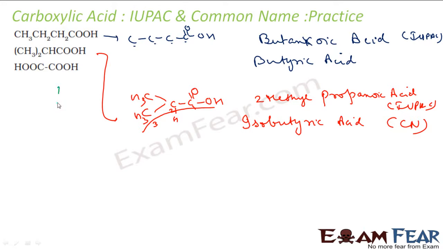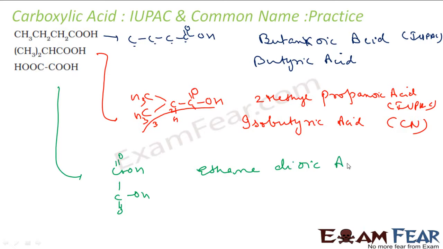The next is this compound, HOOC-COOH, correct? So for the name of this, it has 2 acidic groups, and it's from ethane with eth. So for ethane we will not delete E here. Ethane, there are 2, dioic acid. Ethanedioic acid will be the IUPAC name. For common name, it is oxalic acid. This is the common name of this compound. Oxalic acid, please remember, it's a pretty famous acid.